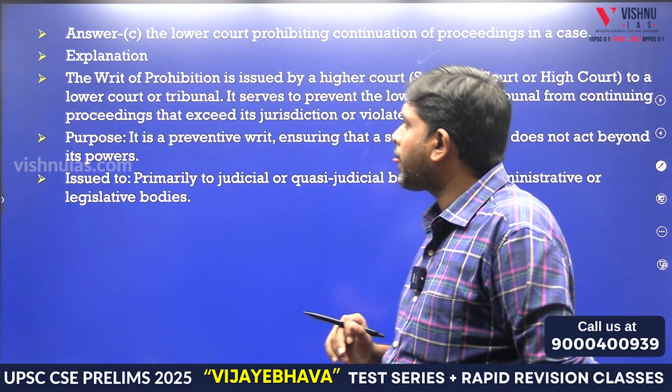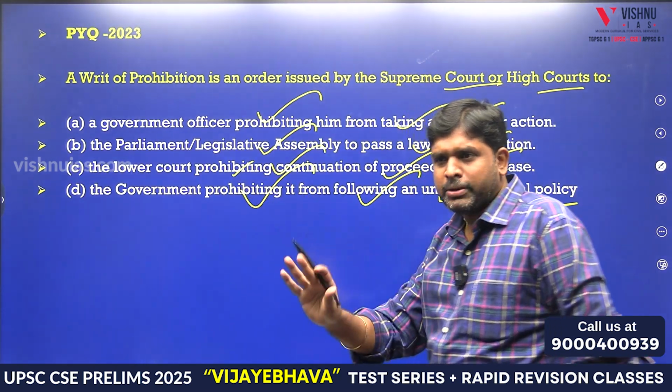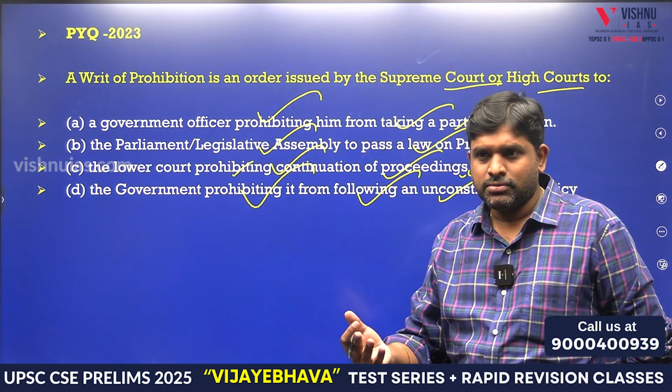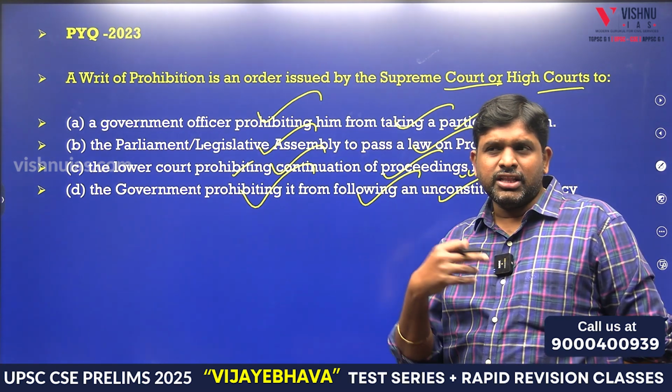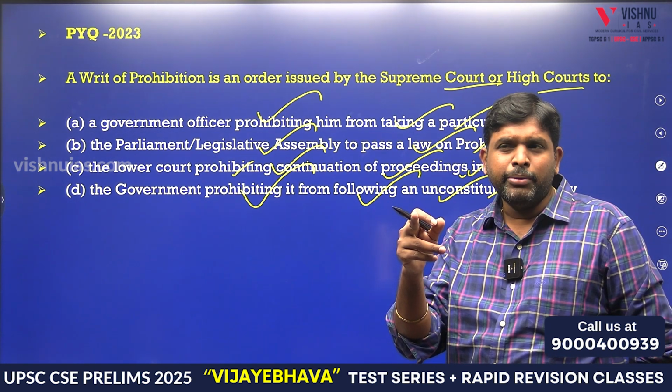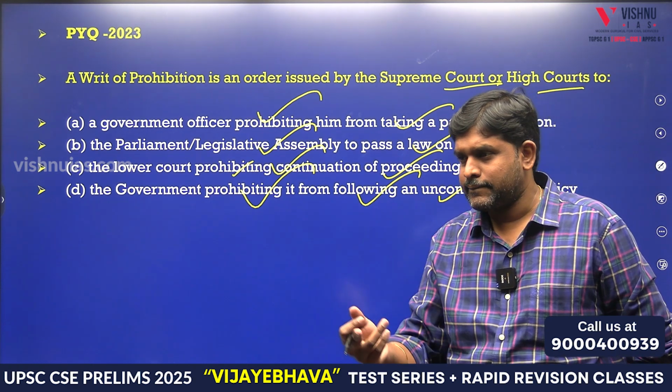Third question we will see. What is this? See, we know that with the lower court prohibition, we are prohibiting the lower court from exceeding its jurisdiction. So the higher court will tell that, hey, lower court, you are exceeding your jurisdiction, please be controlled, hence I am prohibiting you from going further.